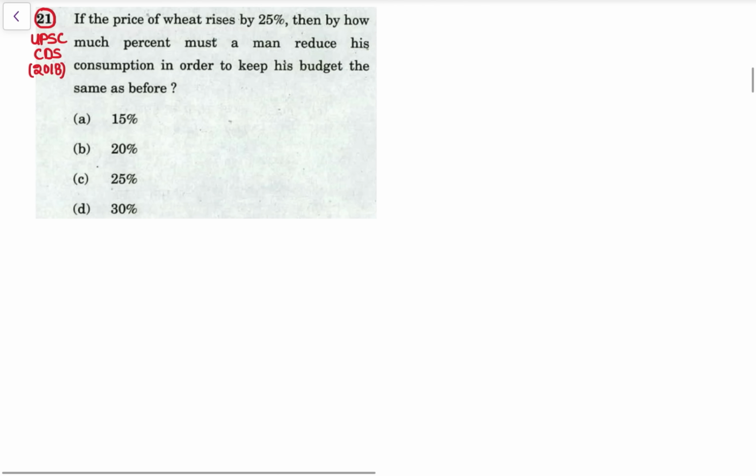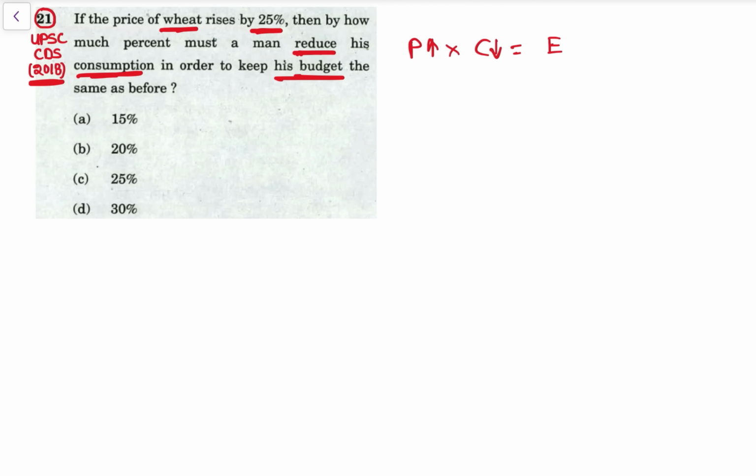See, this is again a question asked in UPSC CDS 2018. If the price of wheat rises by 25%, then by how much percent must a man reduce his consumption in order to keep his budget the same as before? Again, price into consumption is equal to expenditure. Now, wheat prices are rising. Now by what percent must the man reduce his consumption? Consumption कितना reduce करना है to remain this constant. His budget constant, that is expenditure constant.